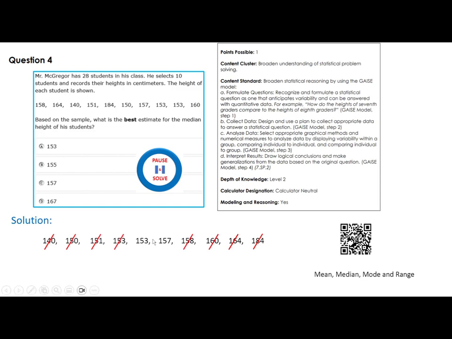Sometimes you end up having one number in the middle, and that's the median. If you have two numbers like that, you have to average them. So add them and divide by 2. You get 155.